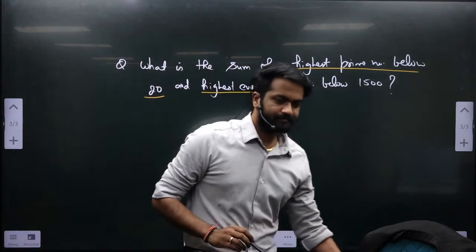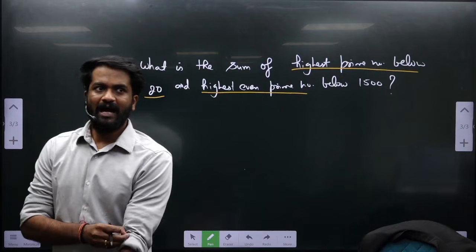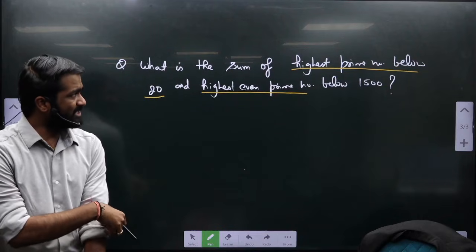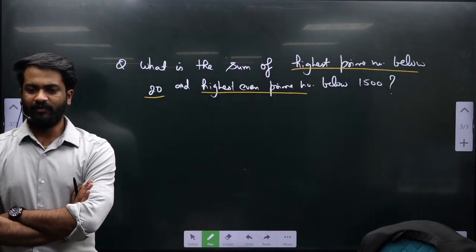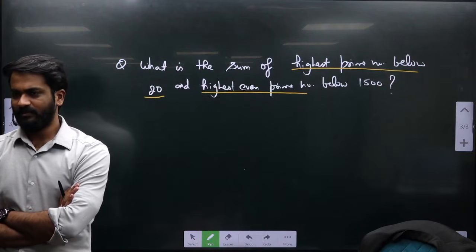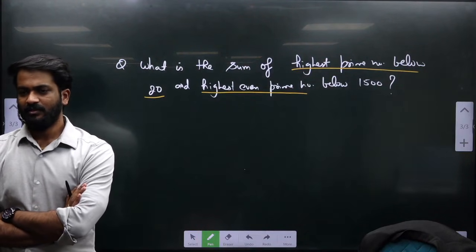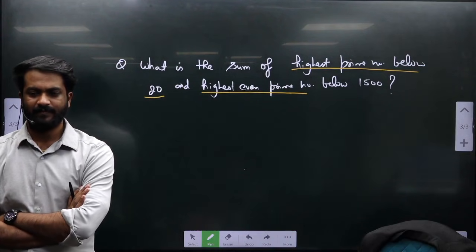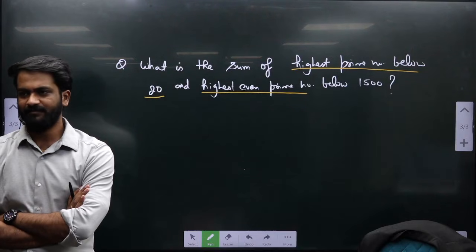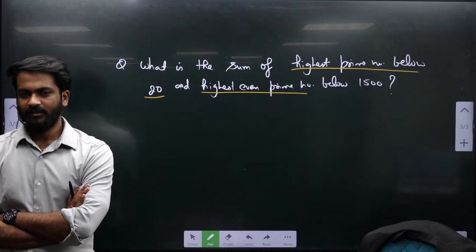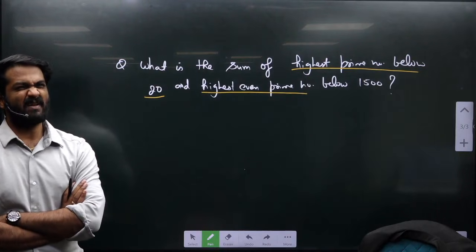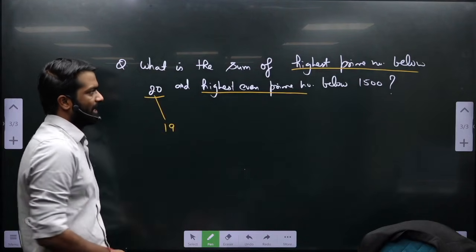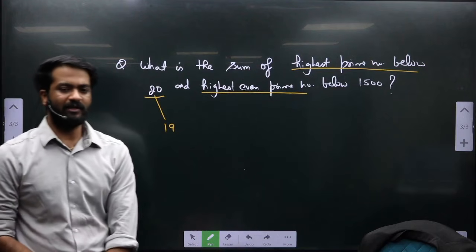Question is saying, what is the sum of the highest prime number below 20 and the highest even prime number below 1500? Do not use a pen, just use your brain. The highest prime number below 20 is 19.